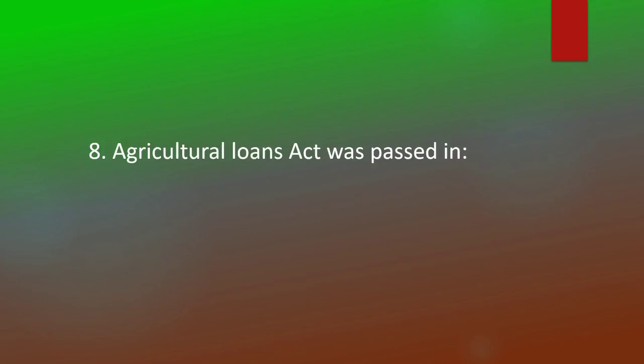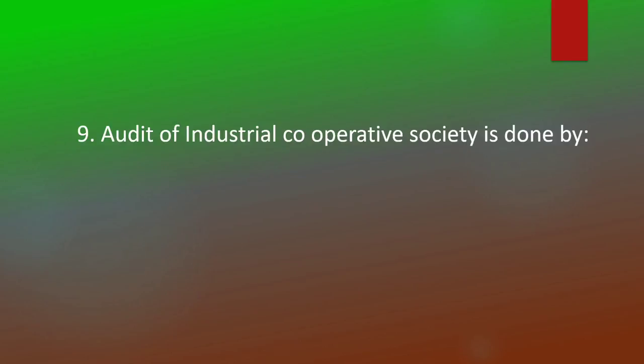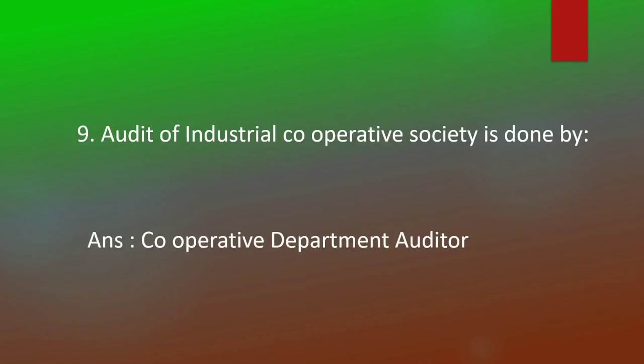Agricultural Loans Act was passed in 1884. Audit of Industrial Cooperative Society is done by Cooperative Department Auditor.